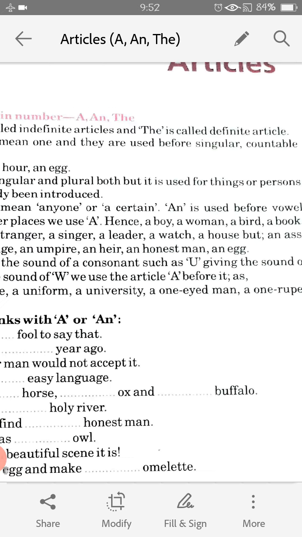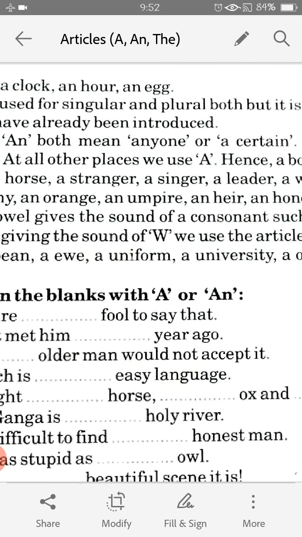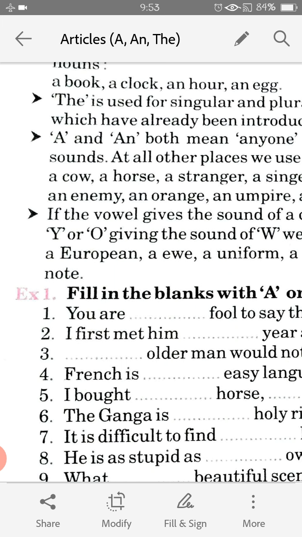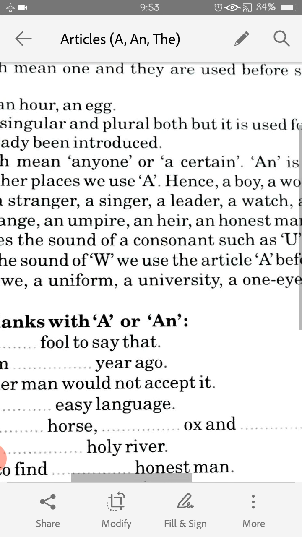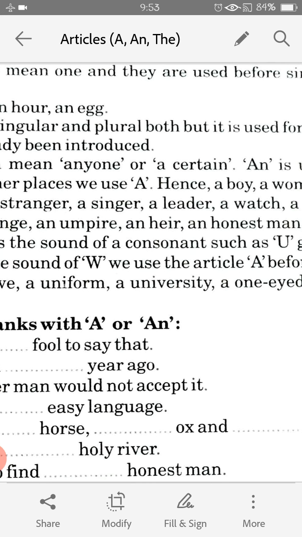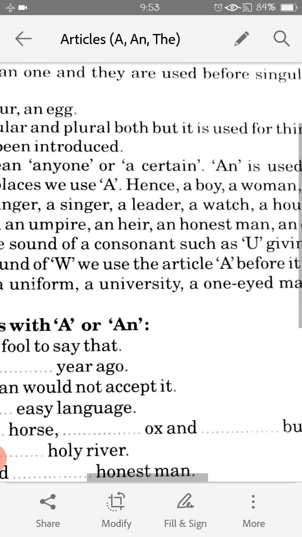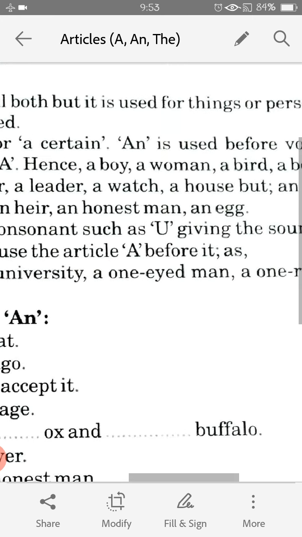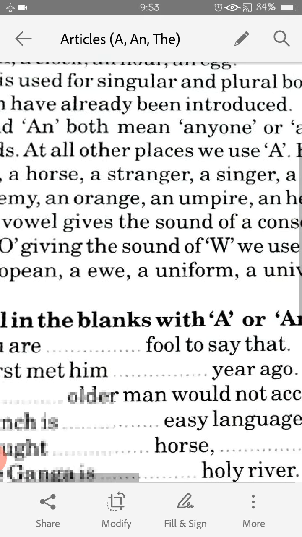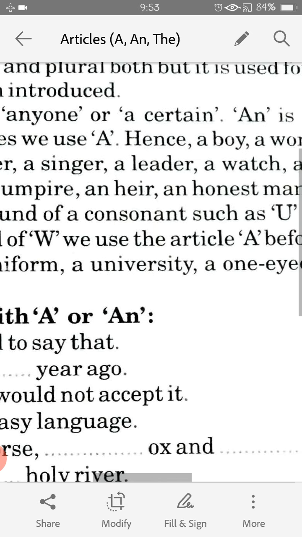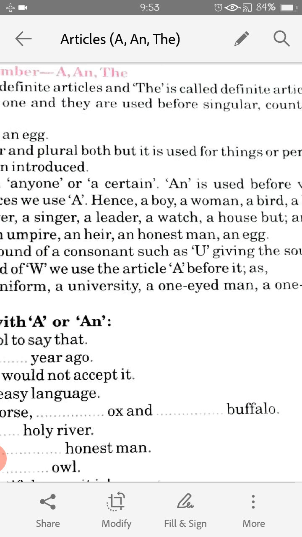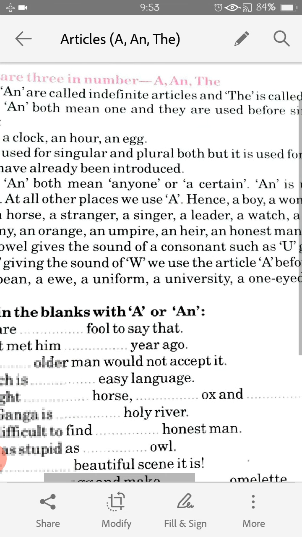So we have to focus on the sound of the vowels a, e, i, o, u. Sometimes a word is written with a vowel letter, but the sound is a consonant, such as u giving the sound of y, or o giving the sound of w. We use the article a before it. See, the u is written, but we are not reading it as a vowel. It is giving us some other sound.